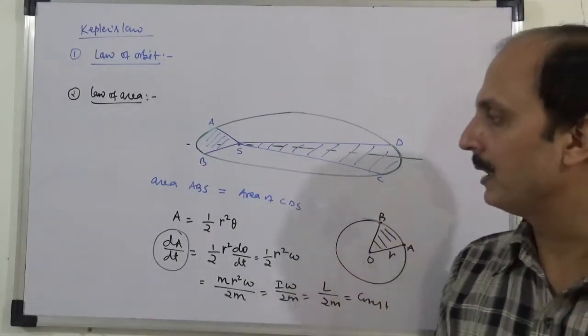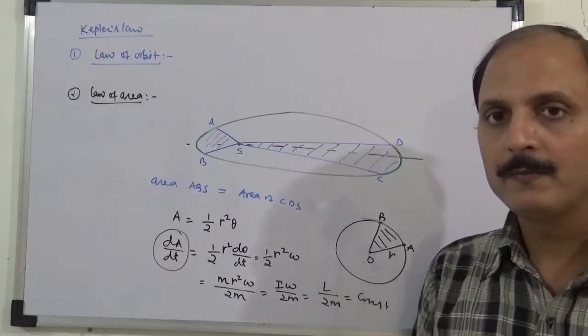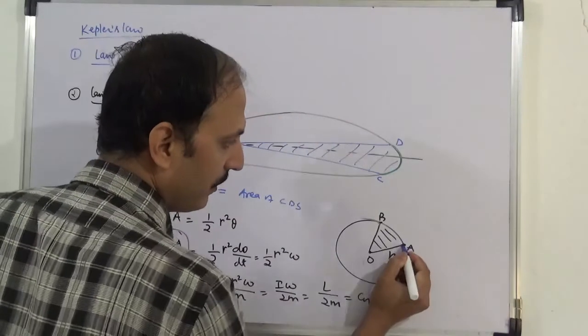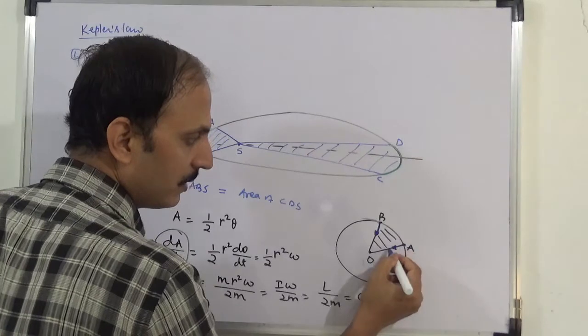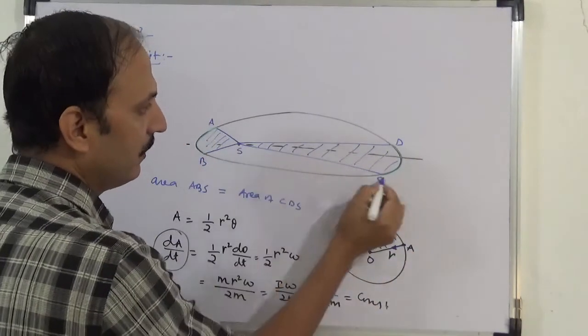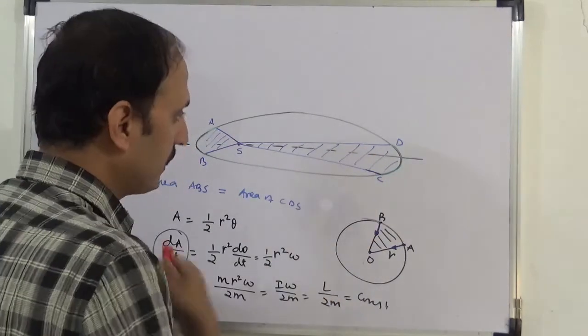Equal time में equal area, means rate of change of area is constant. So this is basically a conservation of angular momentum. And you can see, अगर यहाँ पे तो central force इधर, तो torque of this central force, this gravitational force about this O is 0. Here also if it is there, so the force, the gravitational force